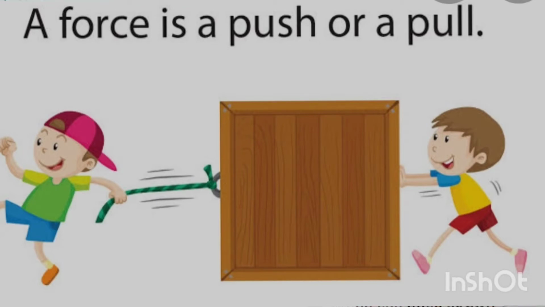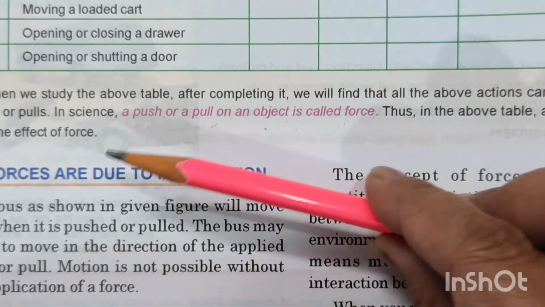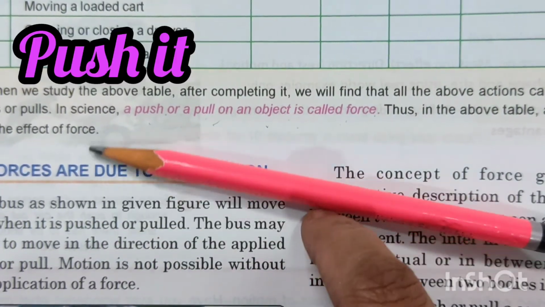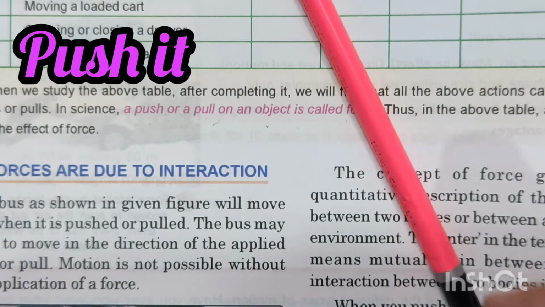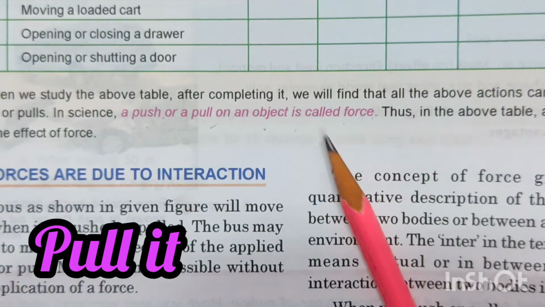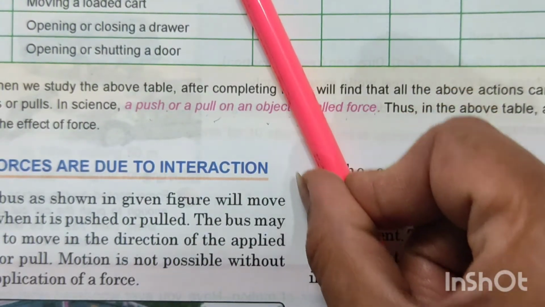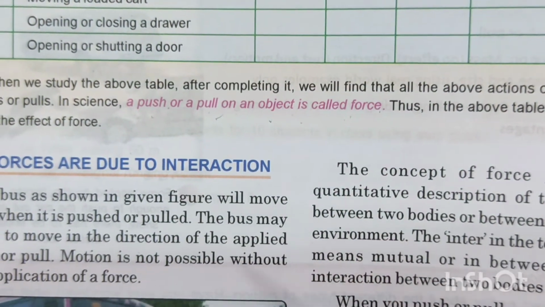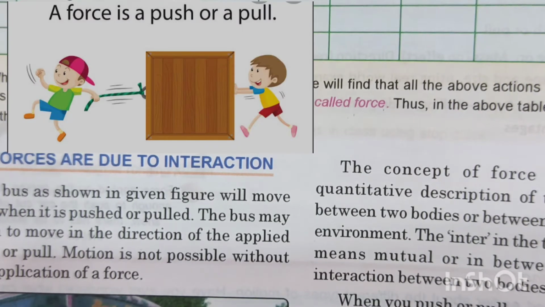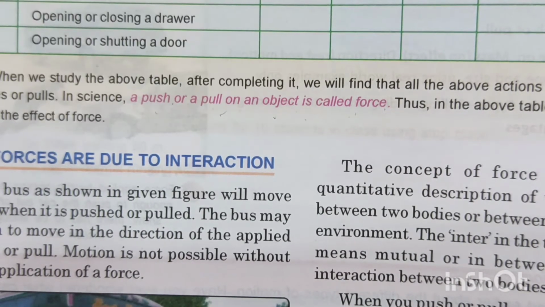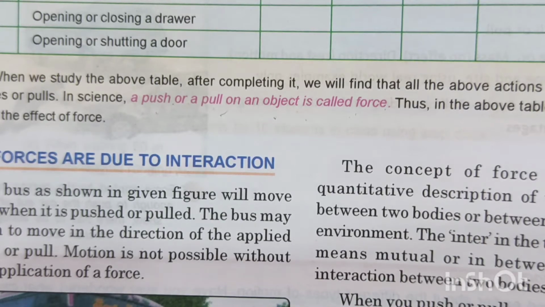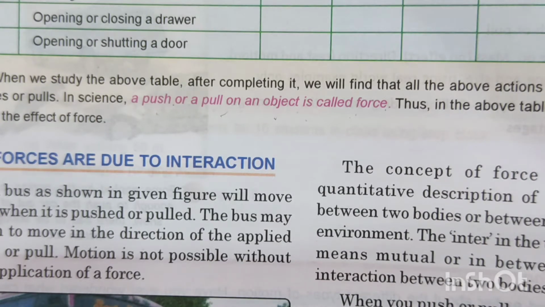That means, children, if I push a thing or I pull a thing, then I am applying what is known as force, right? Now this pencil is kept over here. If I push it, it'll move. If I pull it back, it'll again move towards me. So this pushing or pulling of any object is termed to be force. And so now we are going to see how force interacts and what exactly is this force.